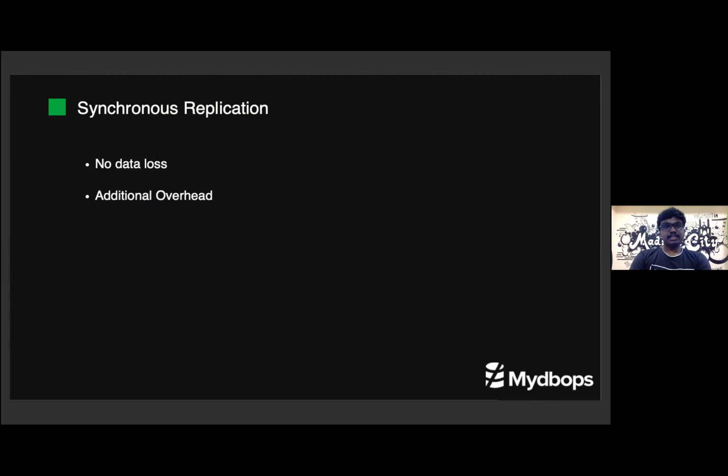But a disadvantage is that there is a heavier overhead, even though we are making just a single commit. It needs to do a lot of network round trips to reach the replicas for a single commit. So if you compare the write performance of synchronous and asynchronous replication, synchronous replication will definitely lose because of this overhead. So here we need to decide which one to choose for our production server, synchronous or asynchronous. It depends on our data criticality. If we give importance to performance, we could go for asynchronous replication, or if we need more consistency in our data, then we need to go for synchronous replication.